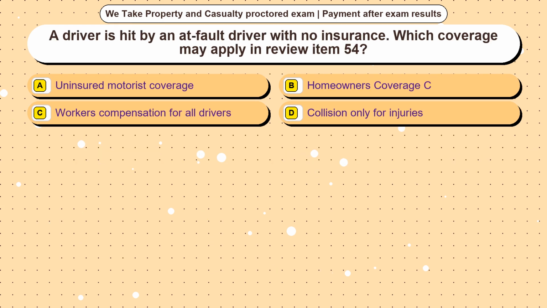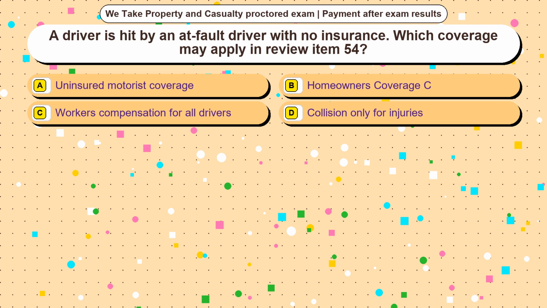Question 9. A driver is hit by an at-fault driver with no insurance. Which coverage may apply in review item 54? Option A, uninsured motorist coverage. Option B, homeowners coverage. Option C, workers' compensation for all drivers. Option D, collision only for injuries. The correct answer is option.